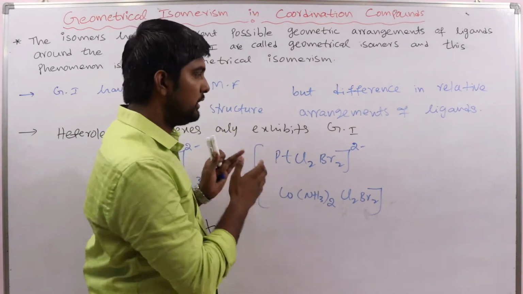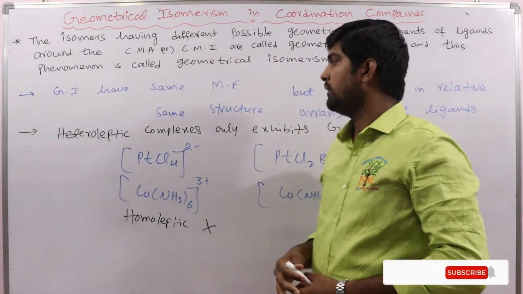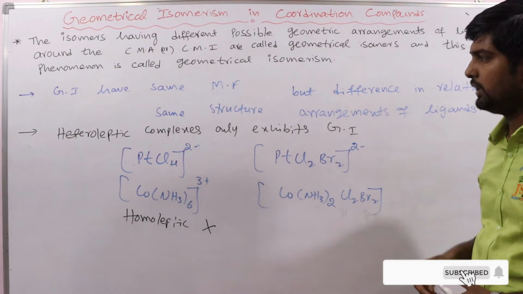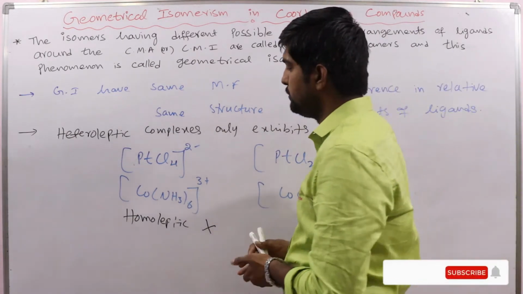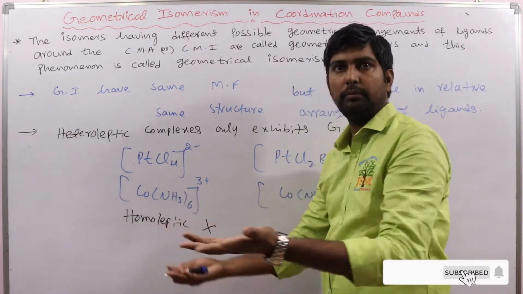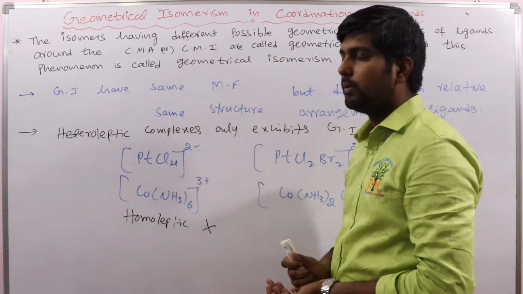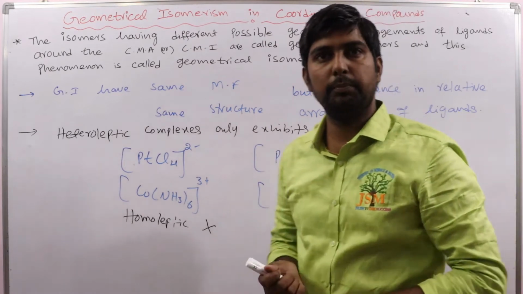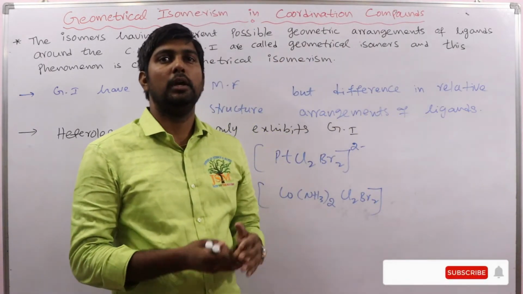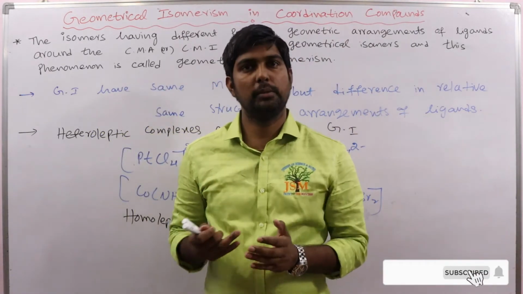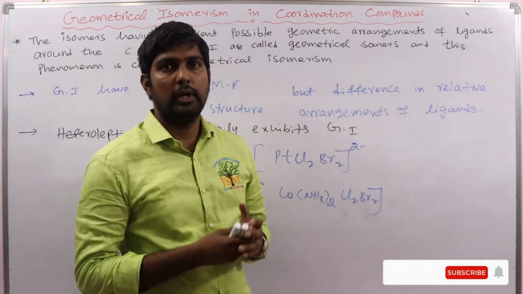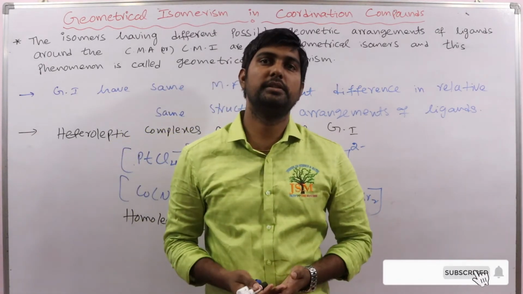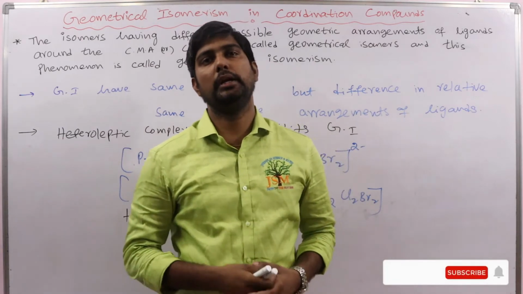Here we are only discussing the introduction. No need to memorize: if all ligands are the same, we cannot differentiate. Here different ligands are present, so with respect to their positions we can say whether they exhibit geometrical isomerism or not. Clear?